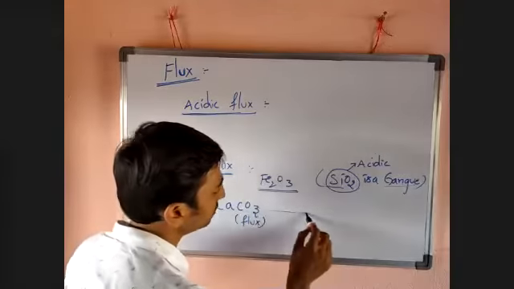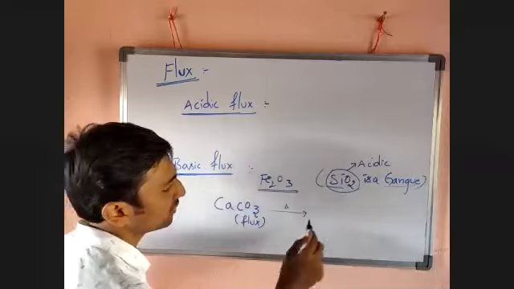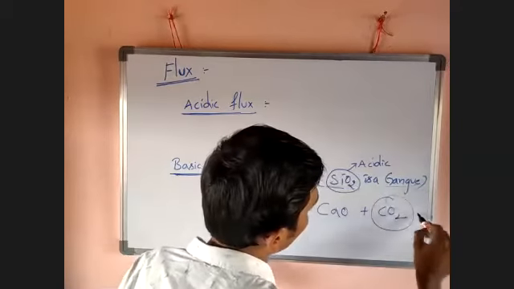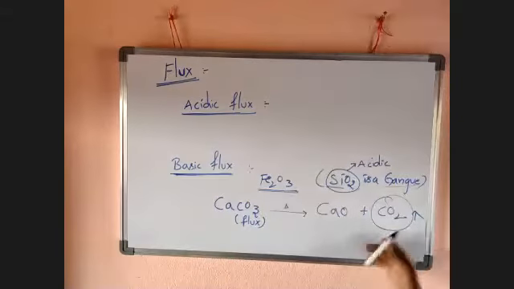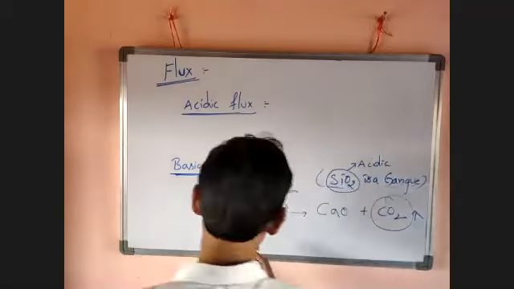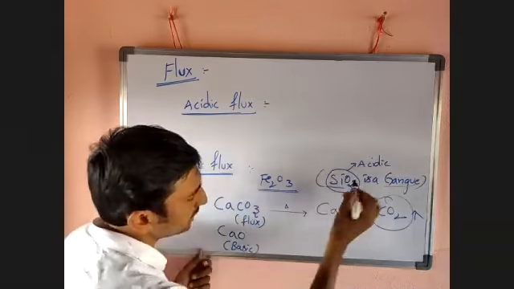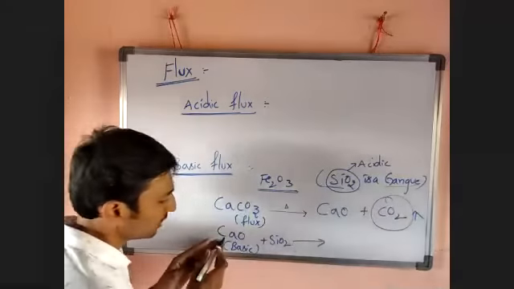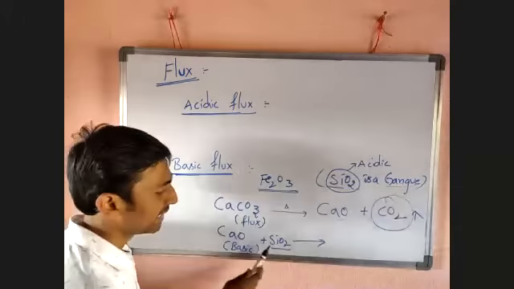Okay. Now CaCO3 on heating, during the smelting heat is generated. CaCO3 on heating, what happens? It divides into CaO plus CO2. CO2 is a gas, so it can easily escape through the extraction process. Now CaO has basic nature. That's why it can interact with the acidic SiO2, the gangue. Now this CaO directly combines with SiO2.